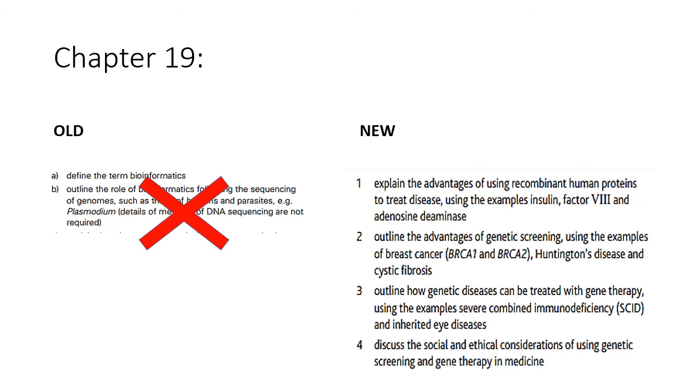But what you do have to know are things like the advantages of recombinant human proteins to treat diseases, the advantages of genetic screening for things like breast cancer, Huntington's disease, and so on. And also showing how you can treat genetic diseases with gene therapy, and also the social considerations. So these are all things that were sort of in the old syllabus too, but in the new syllabus they take center stage, and there's nothing about bioinformatics in the new syllabus.